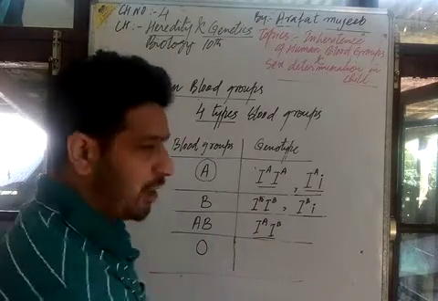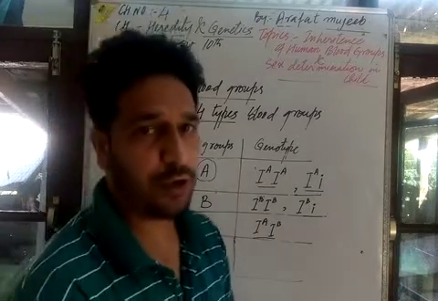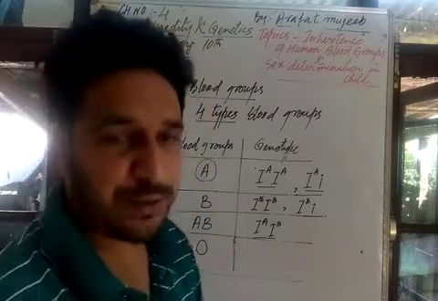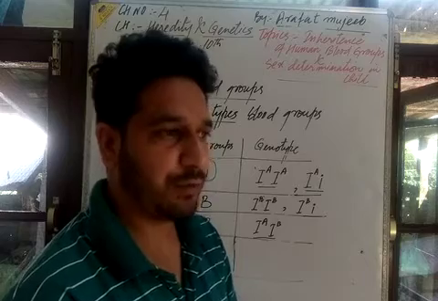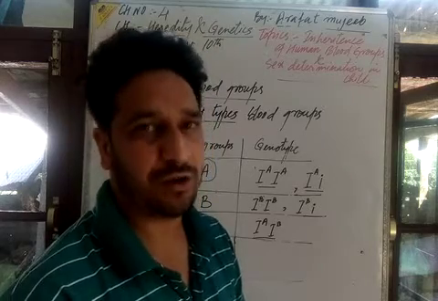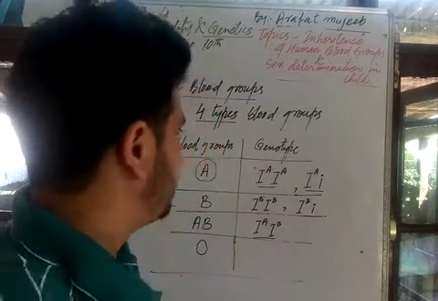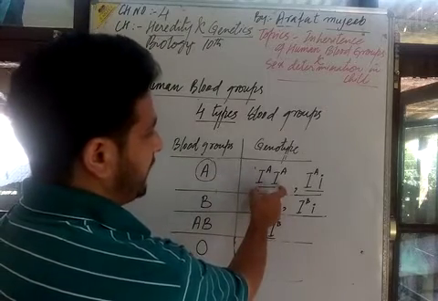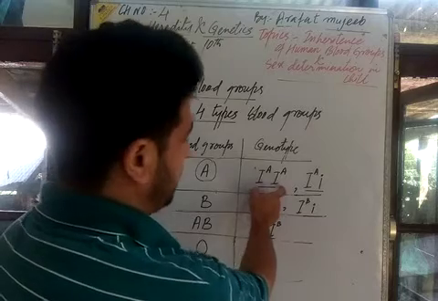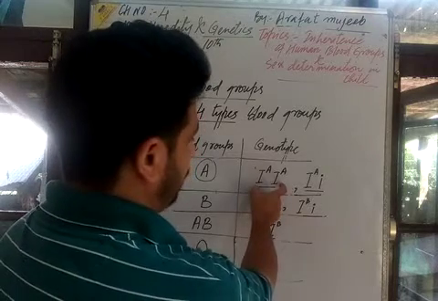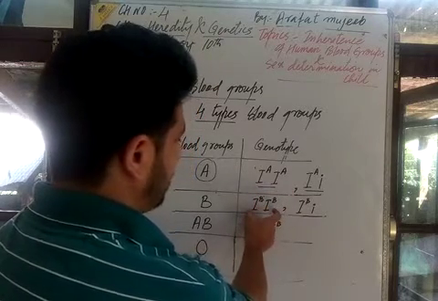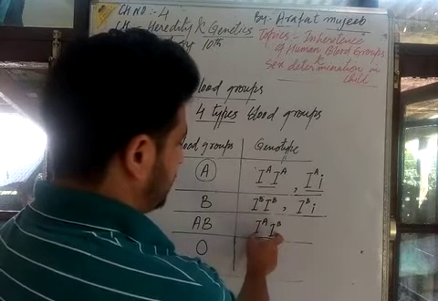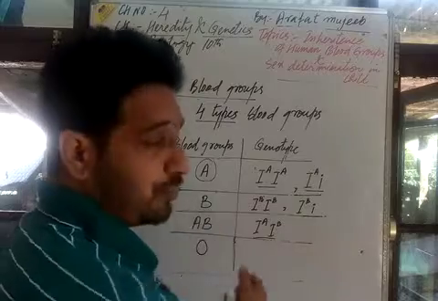Now there is blood group O in human beings, which is maintained by a pair of factors, a pair of alleles, which are recessive in condition. Here, blood group A is maintained by this pair of alleles, but they are dominant. Both genes are dominant in these, and still they maintain both types of blood group.